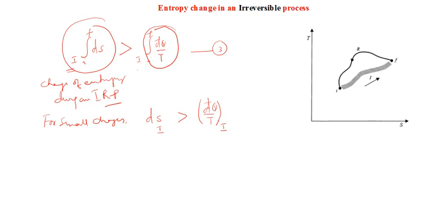So the quantity d bar q over T for the irreversible process will be less than the entropy change during the irreversible process.